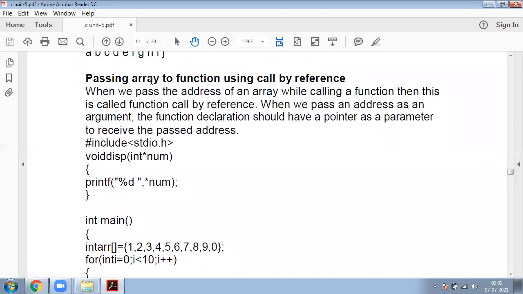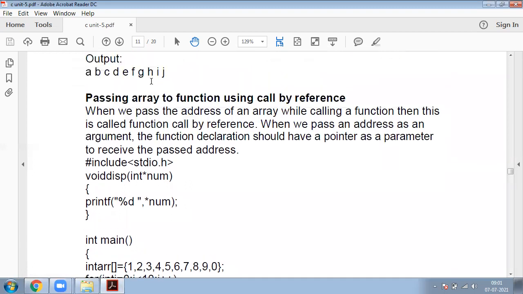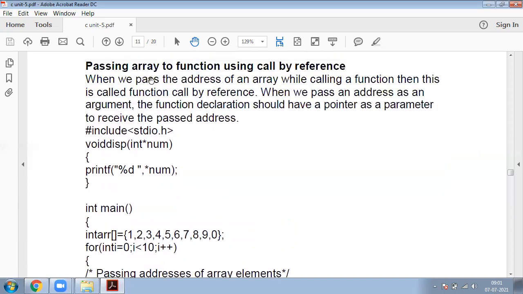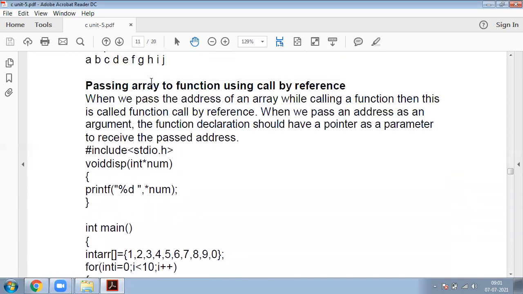Now our definition says the same point. When we pass the address of an array while calling a function, this is called call by reference. Here we are passing an address, meaning ampersand. We are passing the array address to a pointer. When we pass an address, the function declaration should have a pointer as a parameter to receive the passed address.